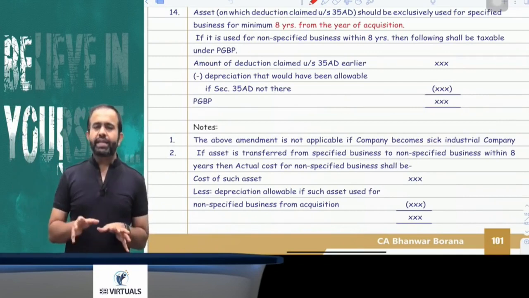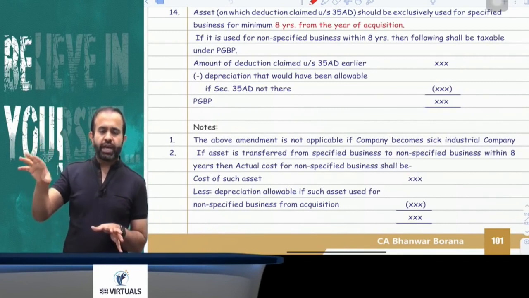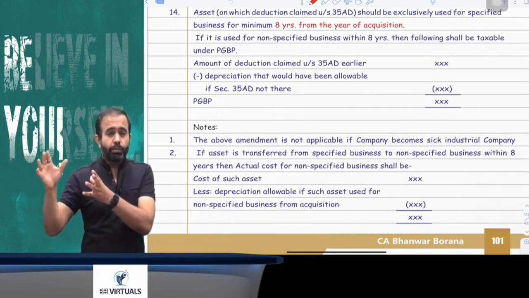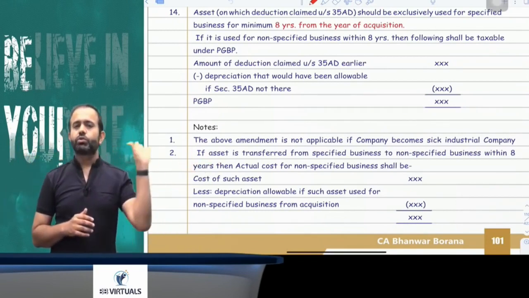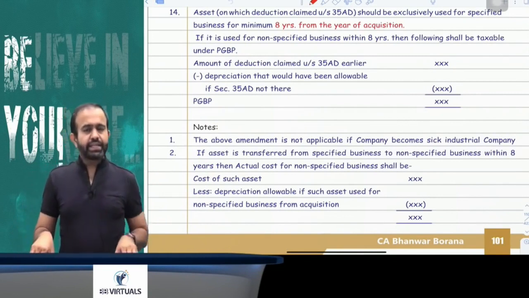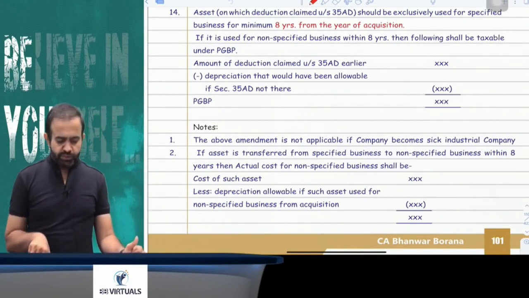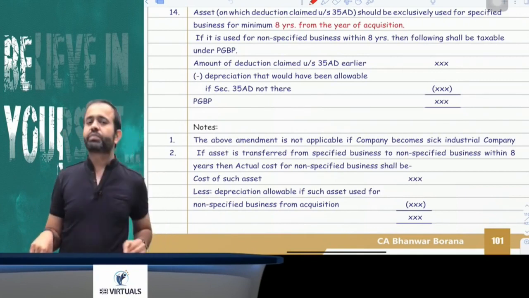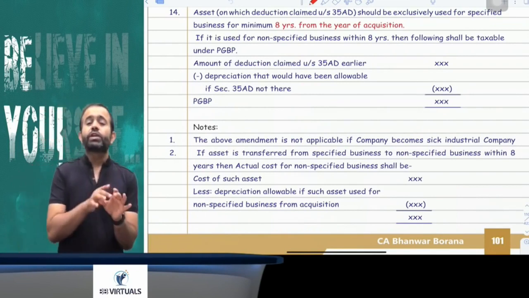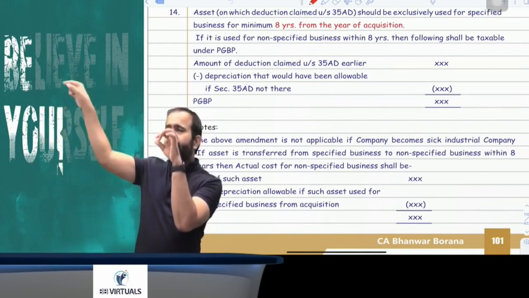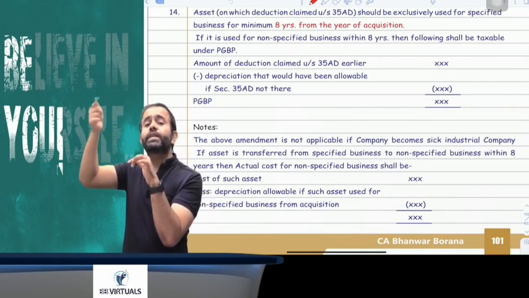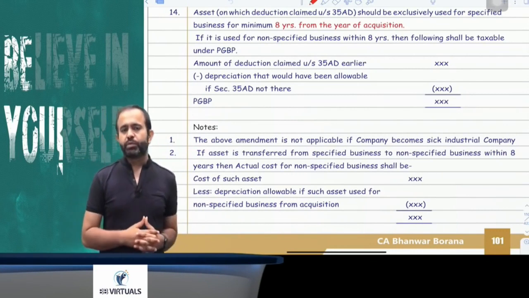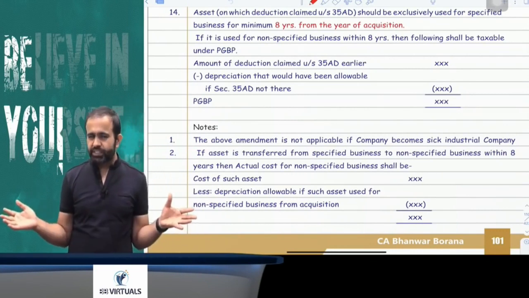Now suppose I purchase one AC for the hotel. I claim the 100% deduction under section 35AD, and after some time I shift that AC from my specified business to the non-specified business, that is the coaching class. Now they are saying that you should not transfer that asset to the non-specified business within 8 years from the year of acquisition. If you transfer it to the non-specified business, then whatever deduction you have claimed earlier, minus depreciation allowable if section 35AD were not there, whatever remaining amount, that will be taxable under the head PGBP for the specified business. What I am saying, all people, just pay attention.